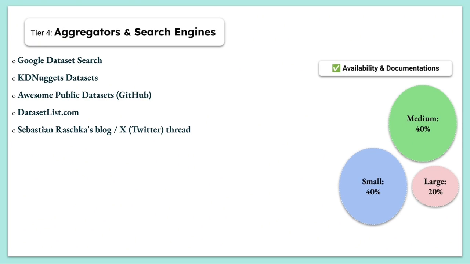And we also have datasetlist.com and Sebastian Raschka's blog. I hope I pronounced this right. And yeah, I checked this one, and it also has interesting dataset sources. It's worth mentioning that these search engines or websites offer between medium and small sized datasets, okay? Again, availability and documentation are clear and valuable for these sources.